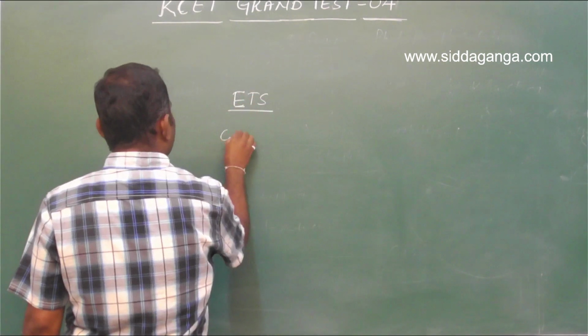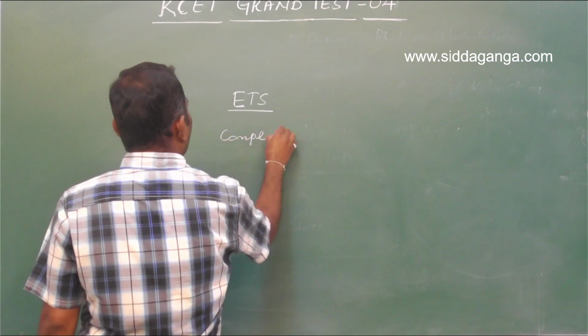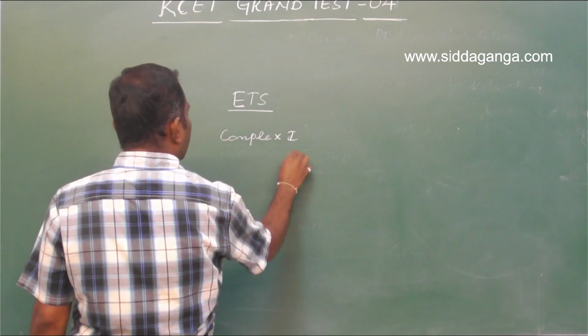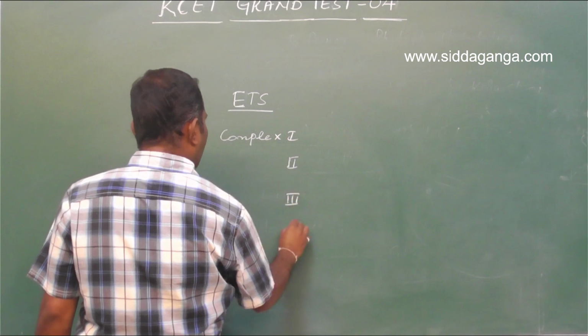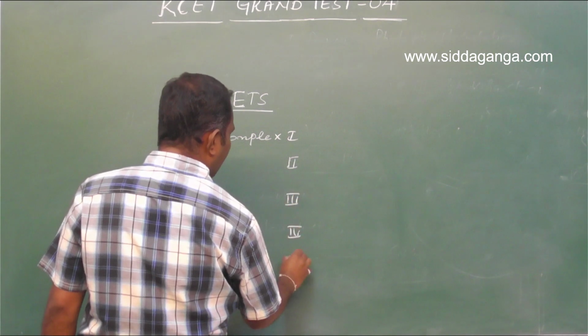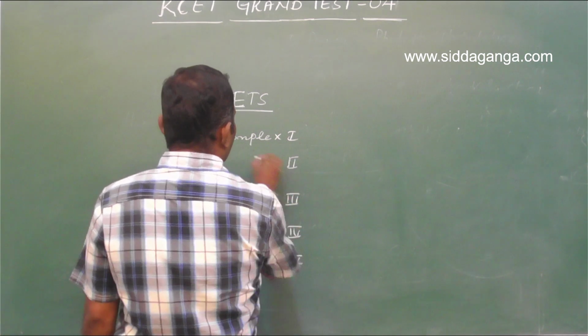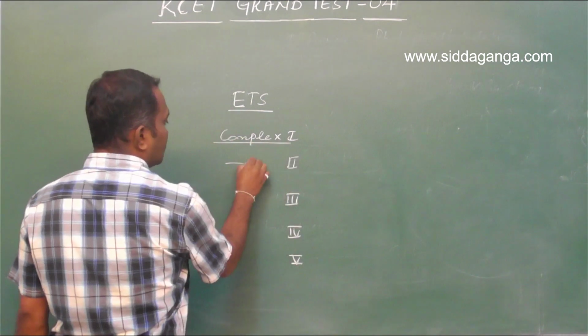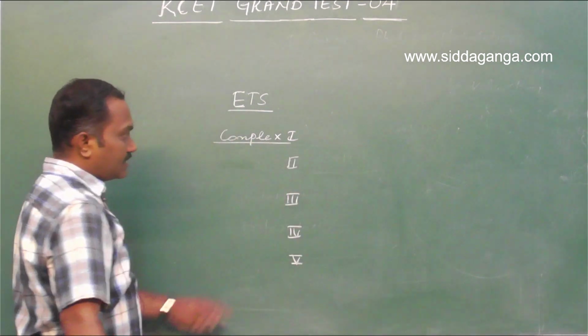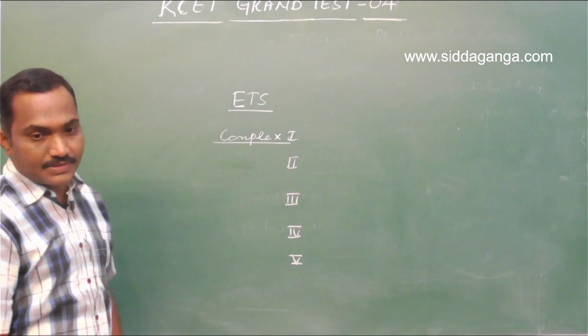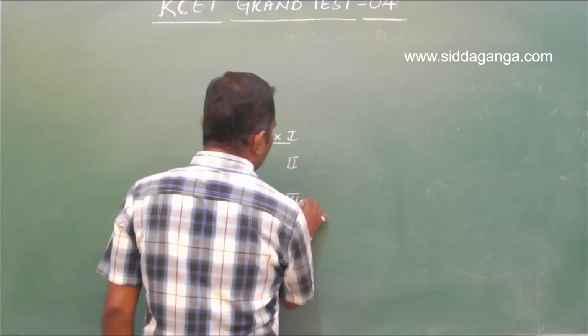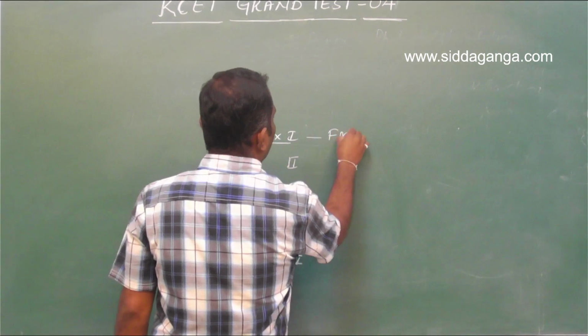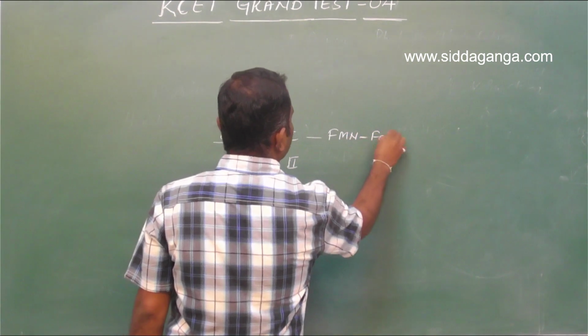ETS is associated with complex 1, complex 2, complex 3, complex 4, and even complex 5. Each complex consists of certain electron carriers. So here we have FMN and iron sulfur proteins.